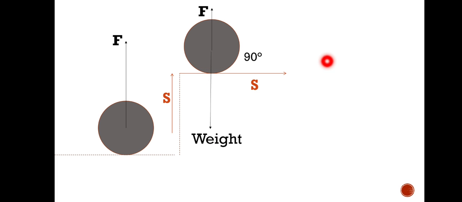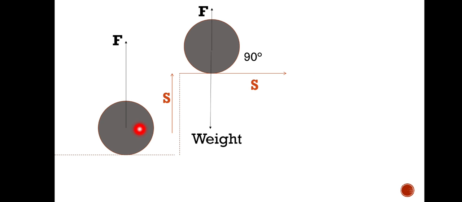The direction of the balancing force is toward that side and the displacement is toward that side. So what will we say about the work done when the coolie has already lifted the luggage on his head and is going along the horizontal line? We will say the work done is 0. Why? Because the direction of the balancing force is vertically upward, and the displacement of the coolie is along the horizontal line, making an angle of 90 degrees with one another, correct? So that's why the work done is 0 in that case.